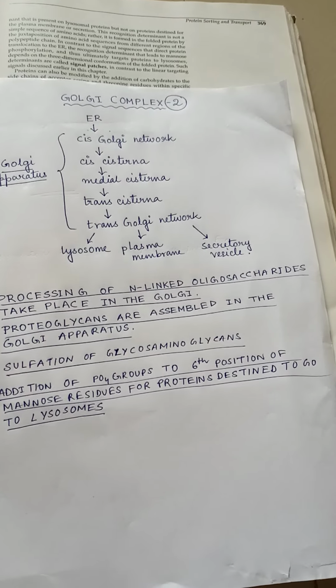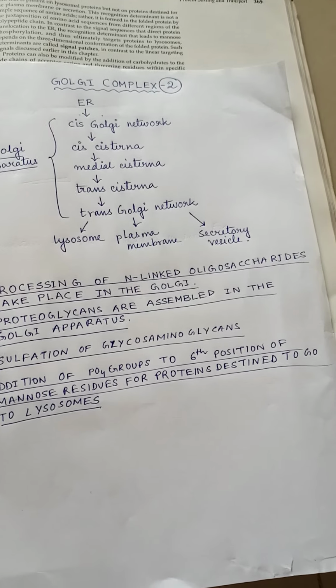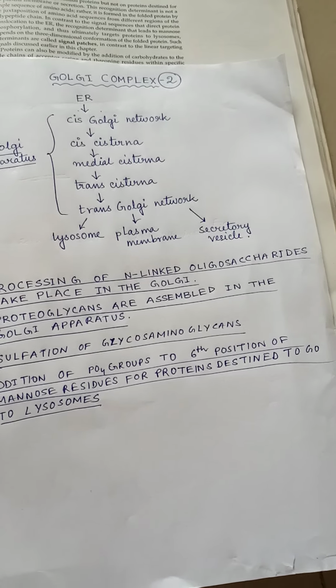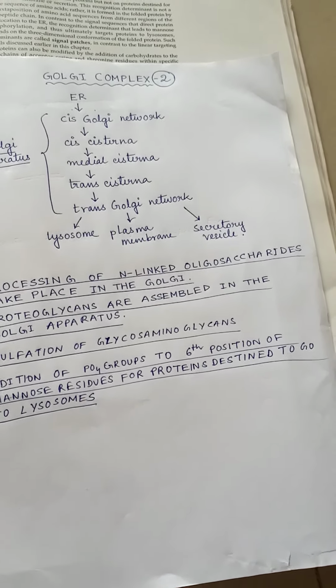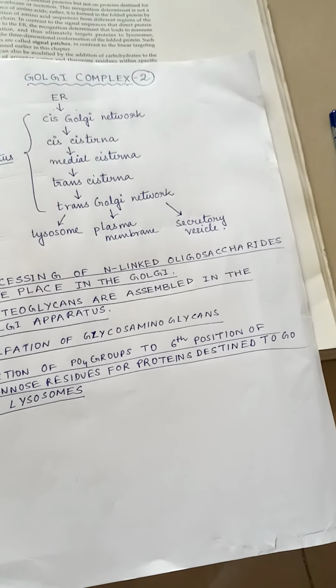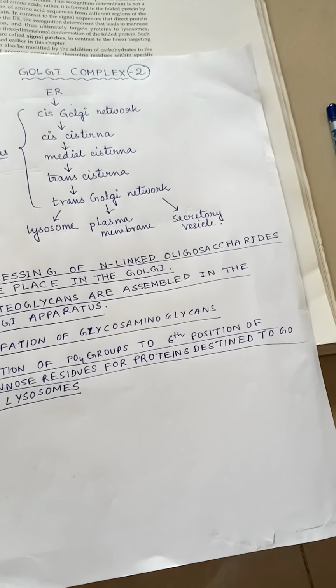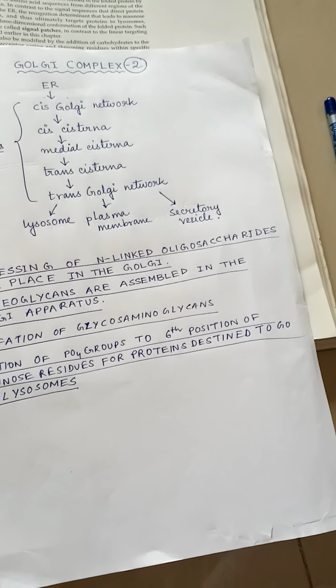Before we go for a detailed discussion of functions of Golgi complex, let us have a look at this outline diagram. Although only 3 distinguishable cisternal compartments have so far been demonstrated, each of these sometimes consists of a group of 2 or more cisternae in sequence, and there is a possibility of existence of yet finer subdivisions. For the specific function, we can have a look at this diagram.